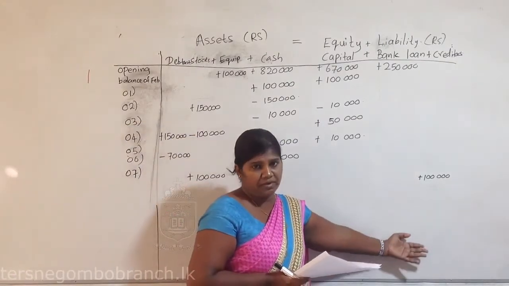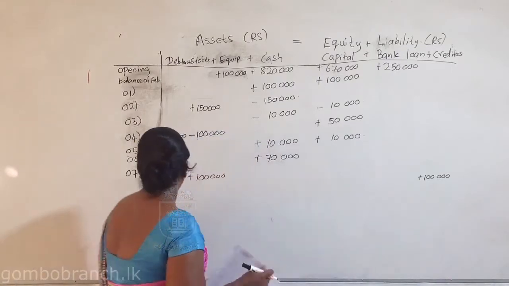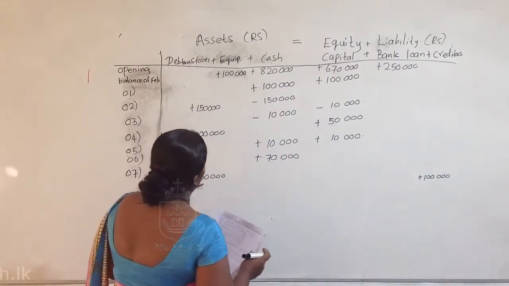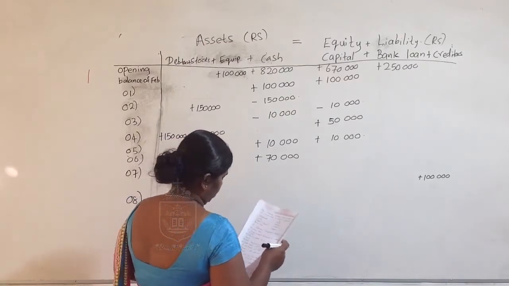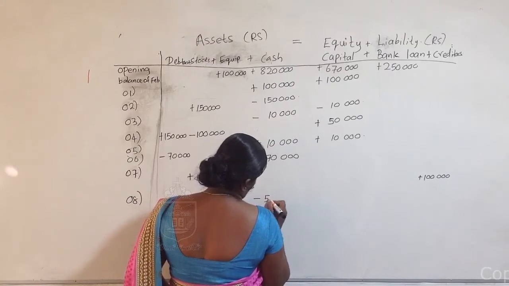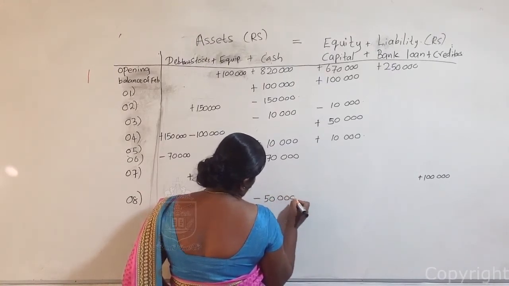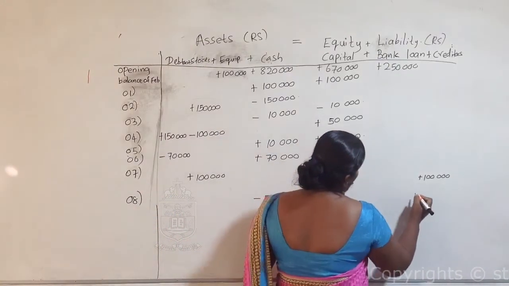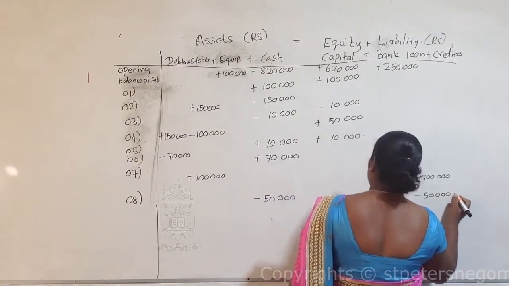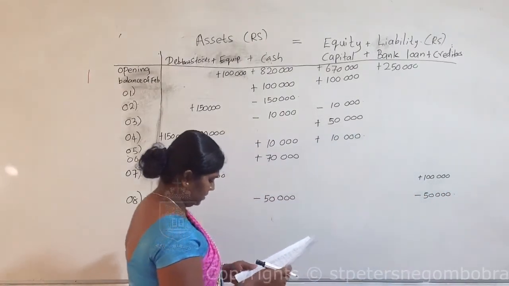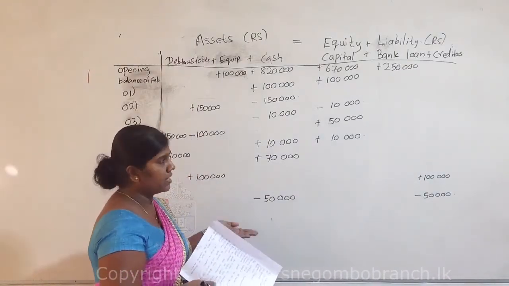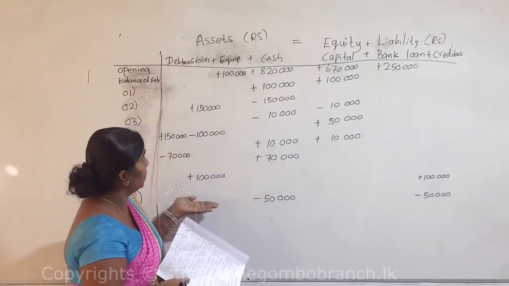Creditors also will reduce 50,000. So now we have finished recording all these transactions of the month of February in the equation.